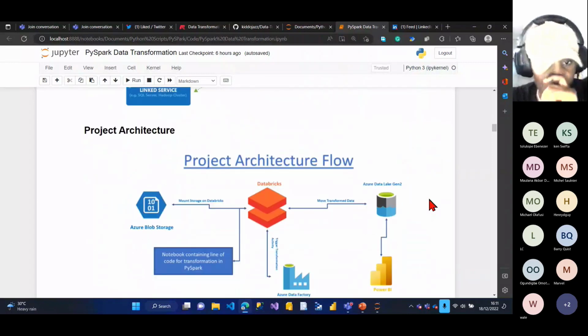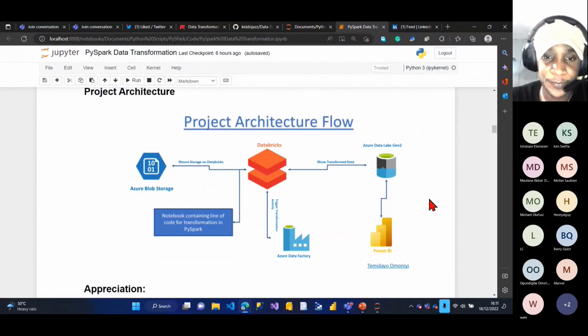So this is going to be the project architecture for today. This is what we plan on doing today, right? First of all, we plan on uploading data into our Azure Blob Storage. At the same time, we're going to mount the Blob Storage to our Azure Databricks, both the Blob Storage and also the Azure Data Lake Gen 2. We'll perform our transformation in Azure Databricks, and after we're done, we're going to send the transformed data back to our Azure Data Lake, and we're going to connect our Power BI to the data lake for visualization purposes. It might look a little bit complex and tricky, but as we go on, I will explain everything.